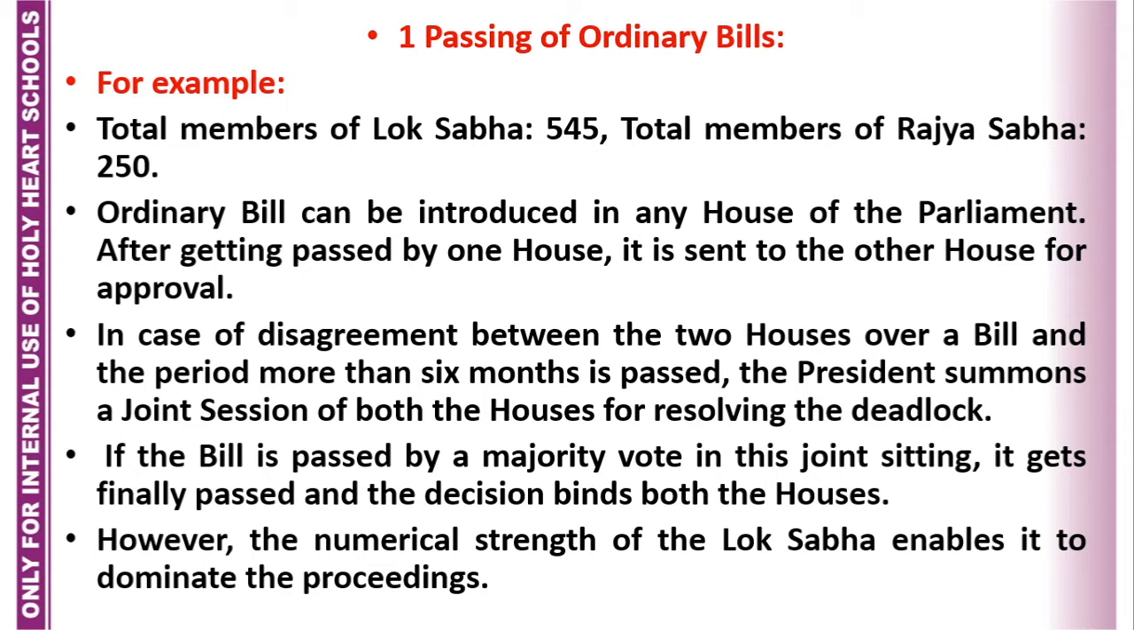In case of disagreement between the two houses over a bill, and a period of more than 6 months has passed, the President summons a joint session of both the houses for resolving the deadlock. Yes, students, if the other house disagrees over the passing of the bill made by one house, and 6 months have passed, then the President will call the joint sitting. In that case, if the bill is passed by majority vote in this joint sitting, it gets finally passed and the decision binds both the houses.